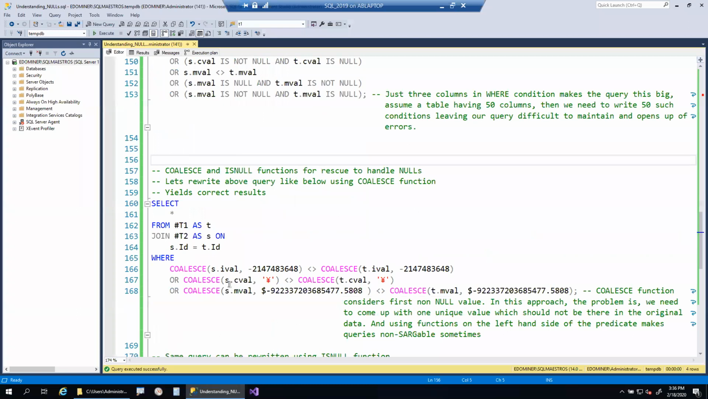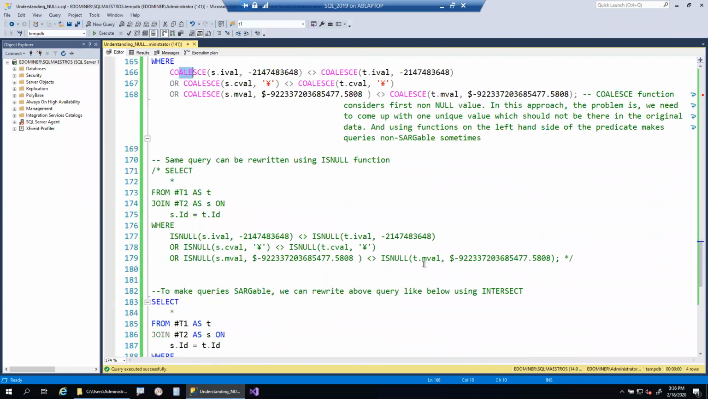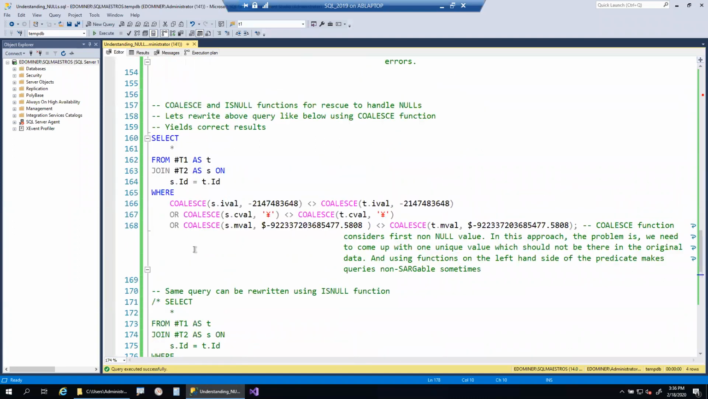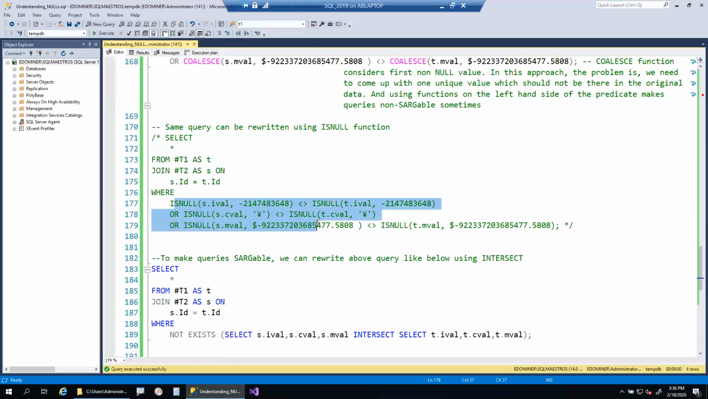So let's write our query in this way. To get the same result, we are rewriting our query by applying a Coalesce function. The syntax of using isNull is also exactly the same. I have the syntax here. We will be sharing this script file with you as well. The syntax of writing the same query using the isNull function is here. Both of them are the same. So here is the query with the Coalesce function. Here is the query with the isNull function.